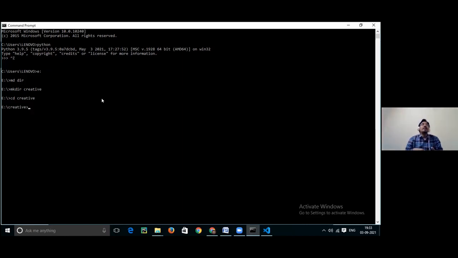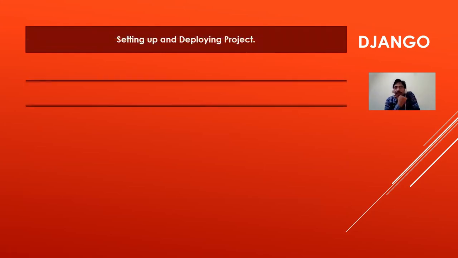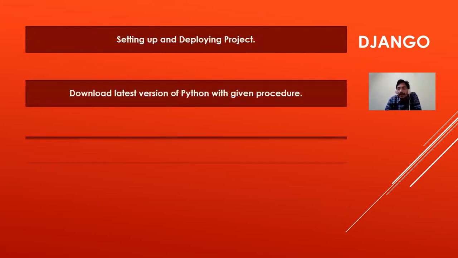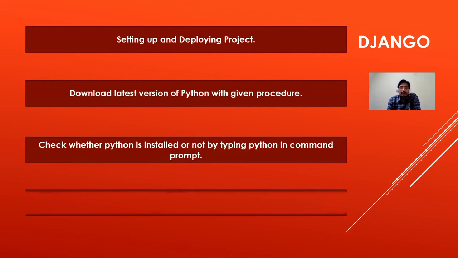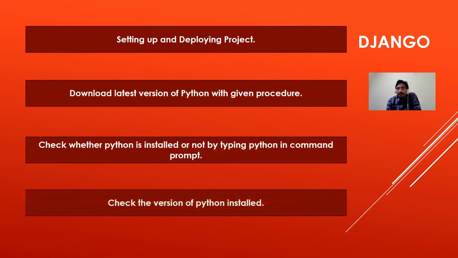In this manner we can create folders for storing projects. I am thinking about storing my project in the creative folder. So for installation of Django, we have to use different commands. We have to use pip for installation of Django. In this part, we will learn how to set up and deploy a project.